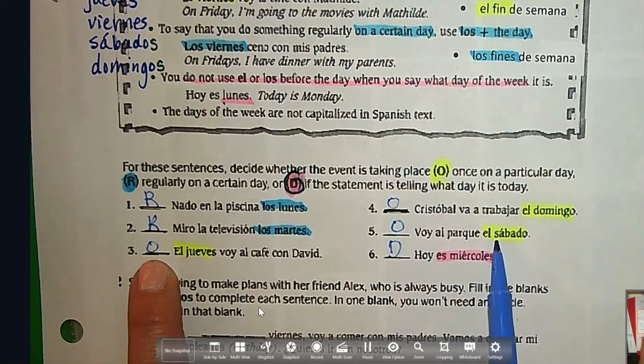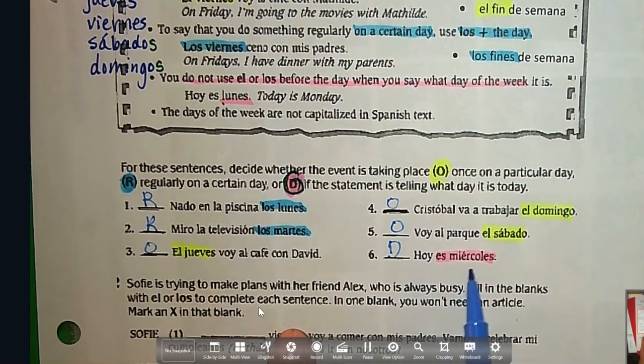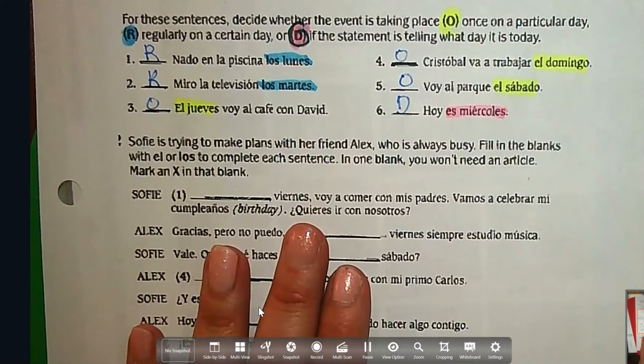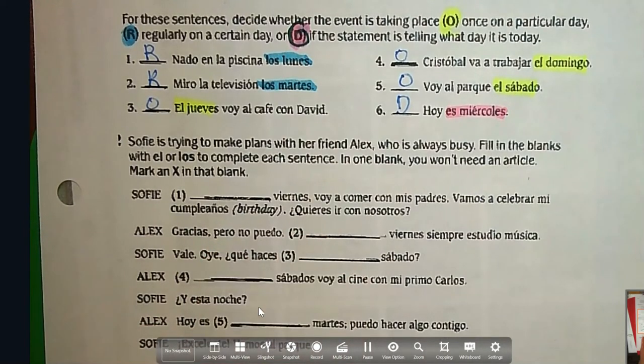Voy al parque el sábado, once, and then hoy es miércoles. There is no el or los in front of it because we're just stating what day it is. So that's D for day. Look at the second activity. Sophie is trying to make plans with her friend Alex, who's always busy. Fill in the blanks with el or los to complete each sentence. In one blank, you won't need an article. Mark an X in that blank.